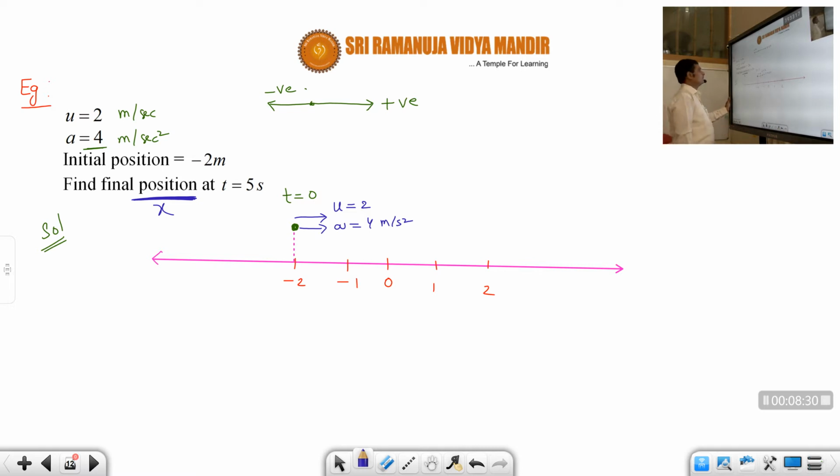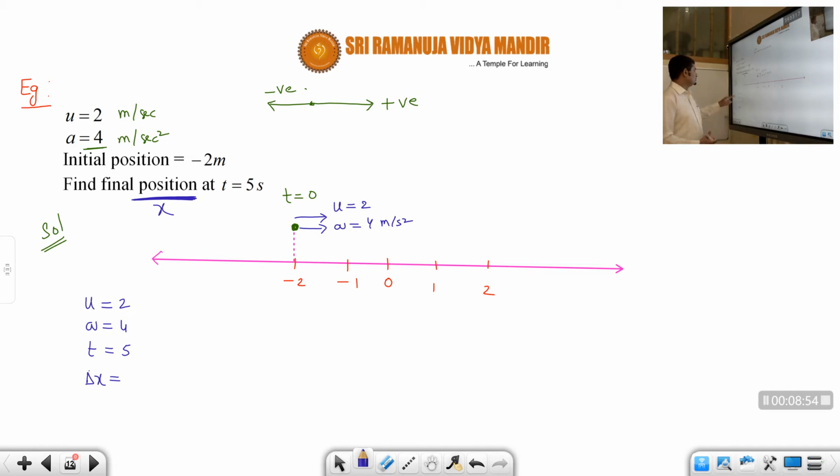Now we know the initial velocity, acceleration and time, 5 seconds. They are asking us to calculate position, but to calculate position, first let us calculate displacement, because in the equations of motion we don't have any term called position, we have only displacement.